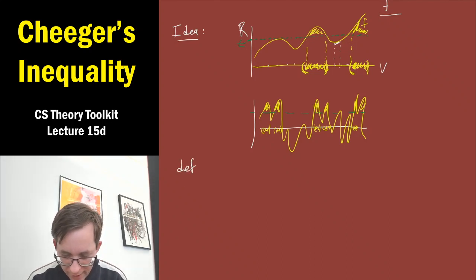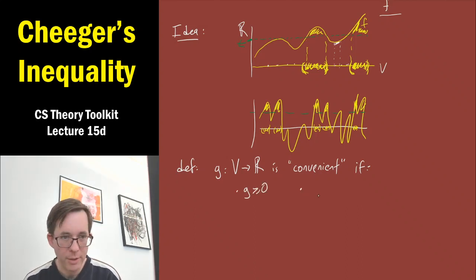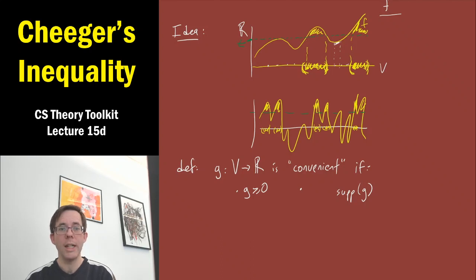So let's say a function g on the vertices is quote-unquote convenient, just for the purposes of this proof, if two things hold. One, g should be non-negative, and two, this one's a little bit funnier, we're going to look at the support of g. The support of g is the set of vertices where g has a non-zero value. And we actually want this to be not a lot of the vertices. We don't want g to be everywhere non-zero. We actually want it to have a lot of zero values. This will be convenient.